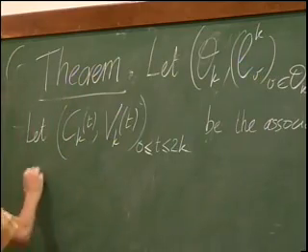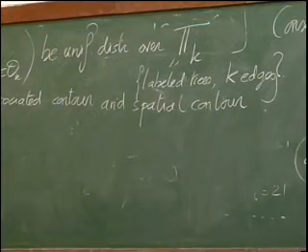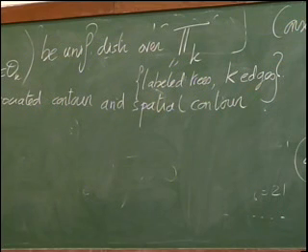And then, well, you can get a scaling limit for this pair of processes, okay?